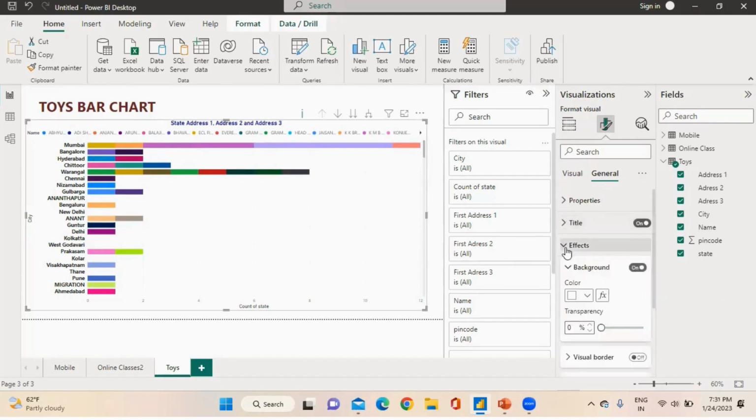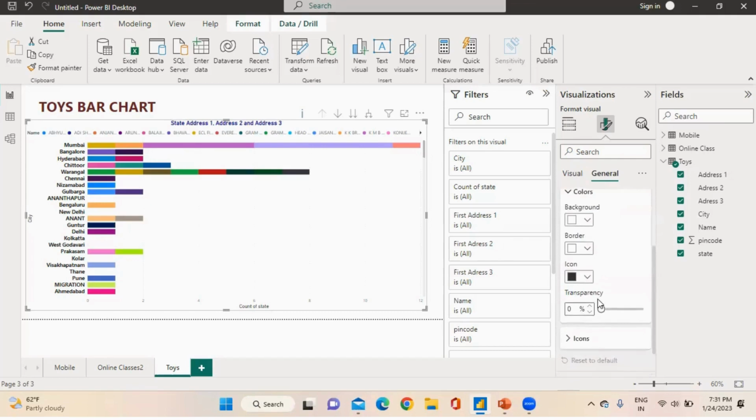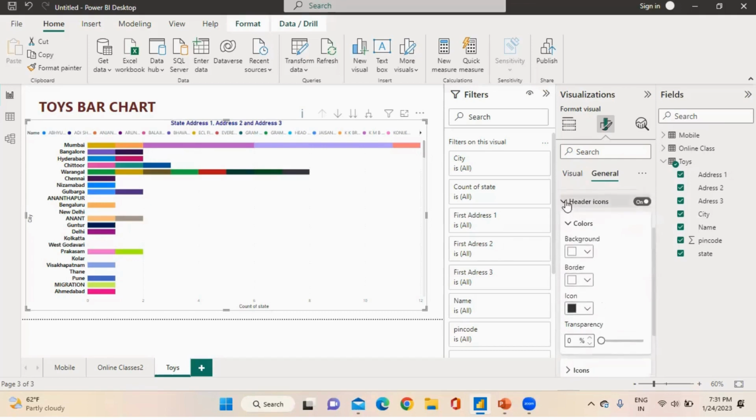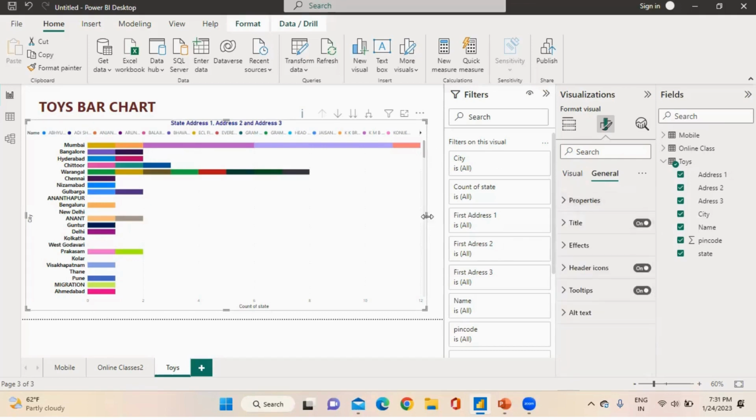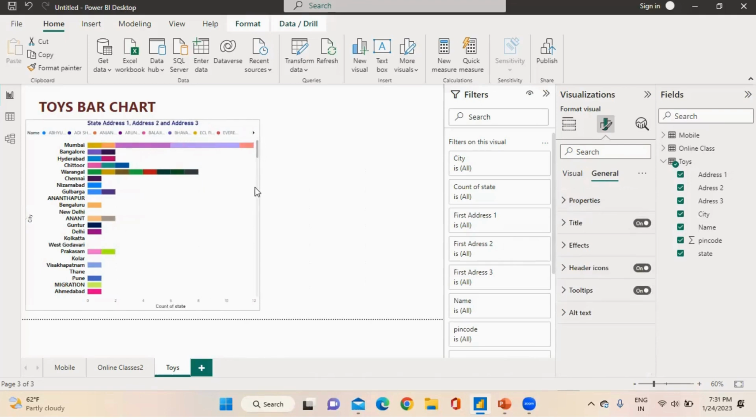We can also add an effect for background color and many colors. There is a header icon for choosing color. Now we move on to pie chart.